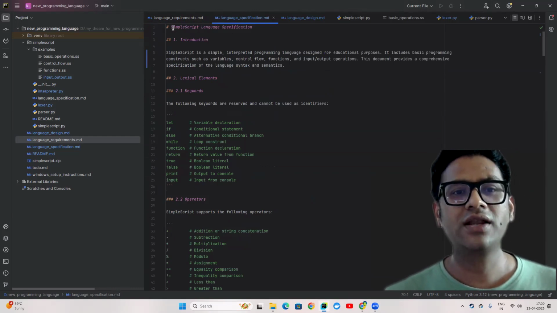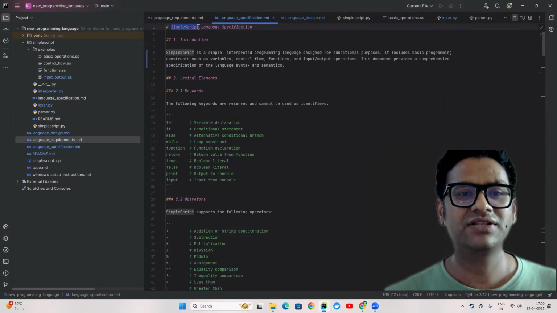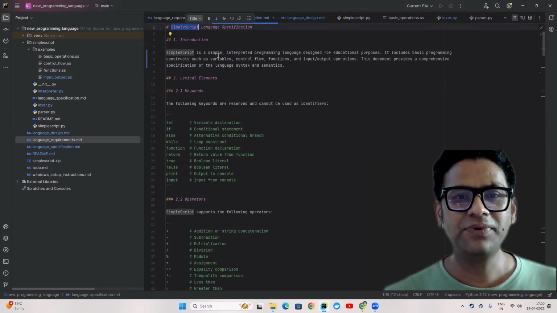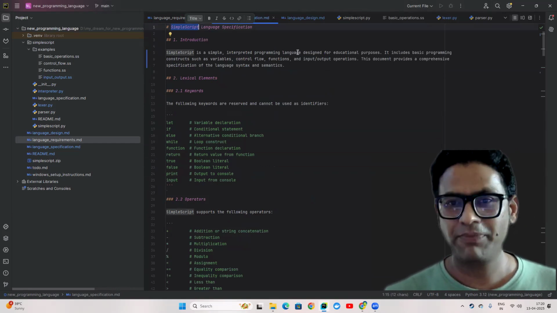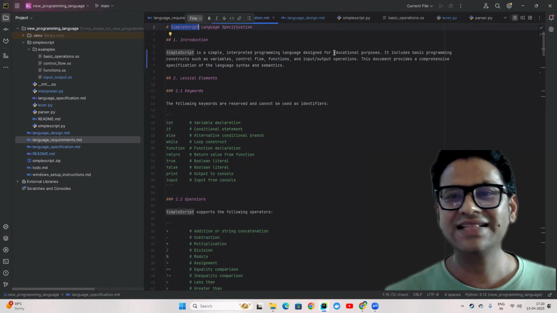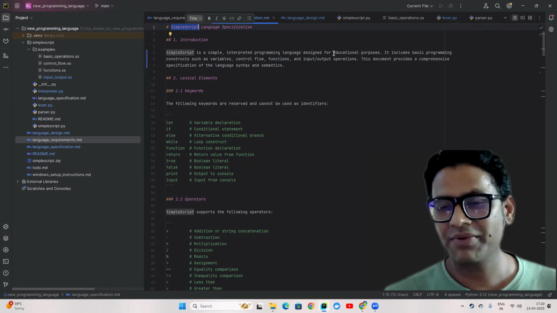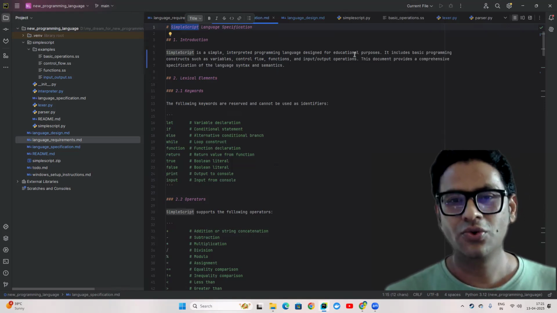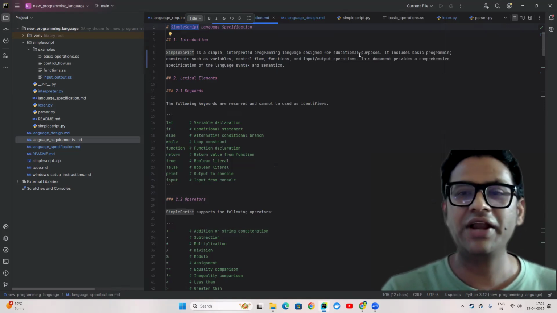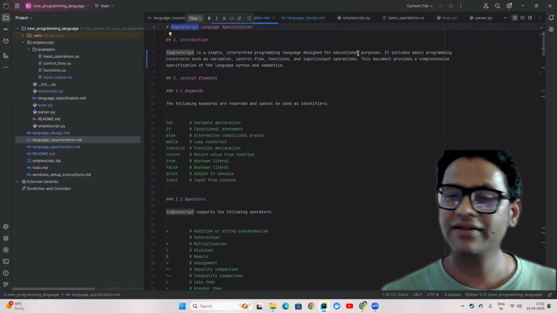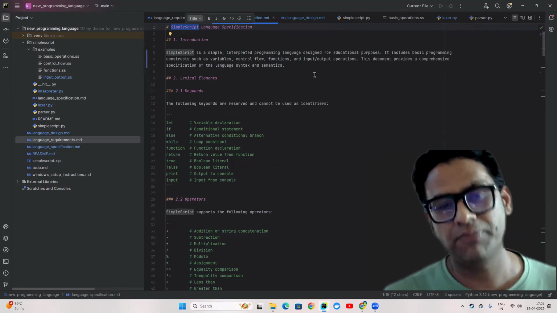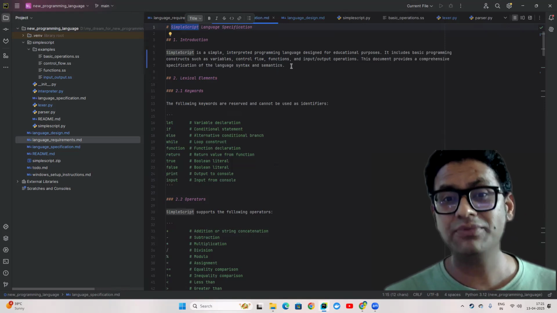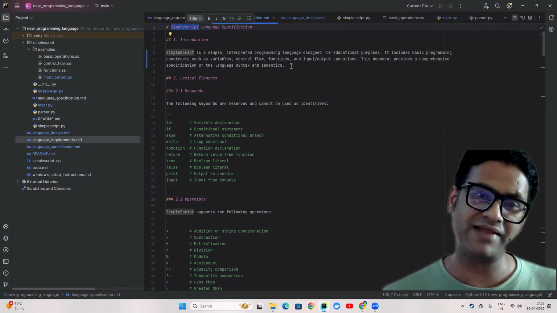So this is what I'm calling this new programming language, SimpleScript. It's a simple interpreted programming language like Python. And I designed this just for educational purposes. I just wanted to understand it first so that I can also teach others who are really interested and have the same kind of curiosity to build their own programming language in a simple way. And the programming language which I am using for this new language is Python.